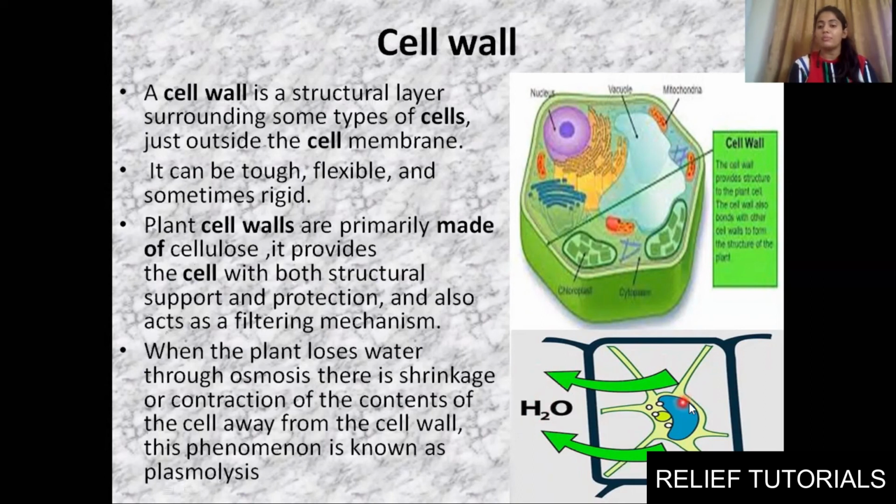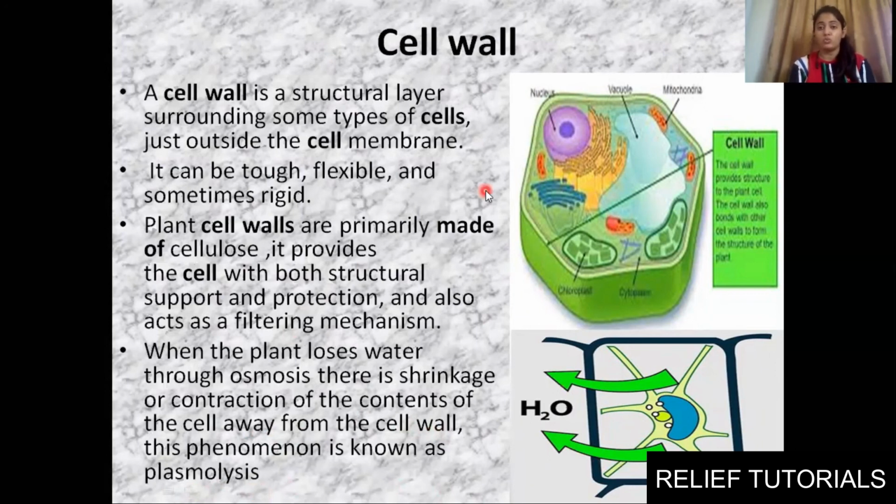It is losing, so it will shrink. So when the plant loses water through osmosis, there is shrinkage or contraction of some contents of the cell away from the cell wall. The cell wall will remain as it is, but the plasma membrane, or you can say cell membrane, will get away from the cell wall, and that phenomenon is known as plasmolysis.